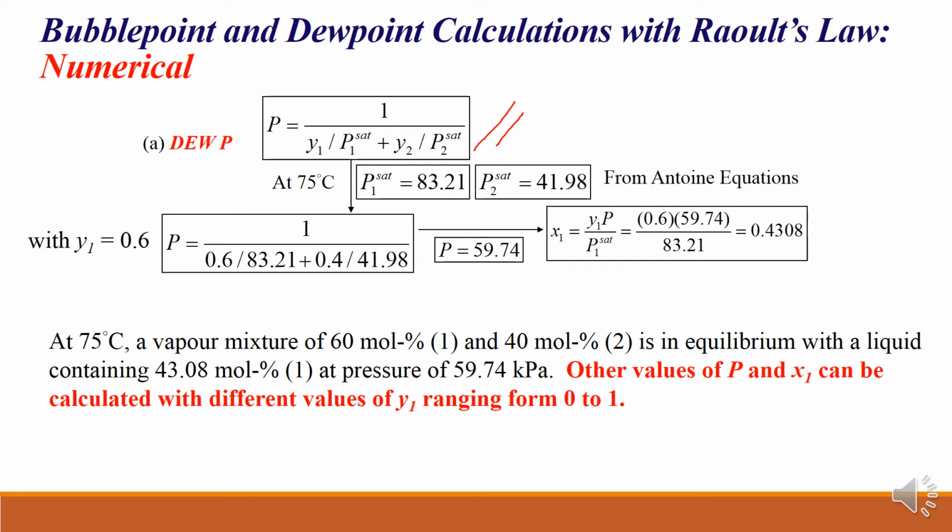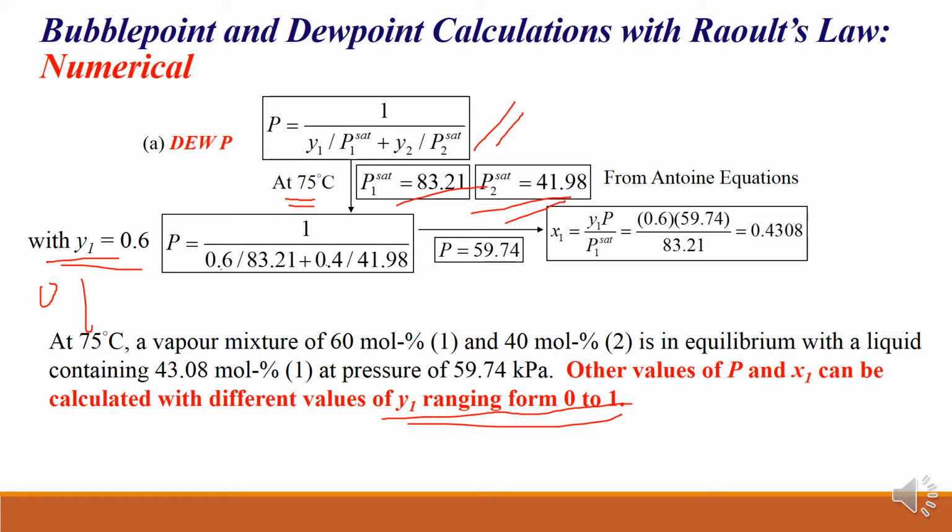So temperature again here is constant, that is 75 degrees Celsius. From the Antoine equation you will get similar vapor pressure values, so those can be added here, and now you can select the range of y1 values from 0 to 1. So starting from 0, 0.1, 0.2, 0.3, like that. Once y1 is 0.1, y2 will be 0.9, so that calculation you can substitute here.